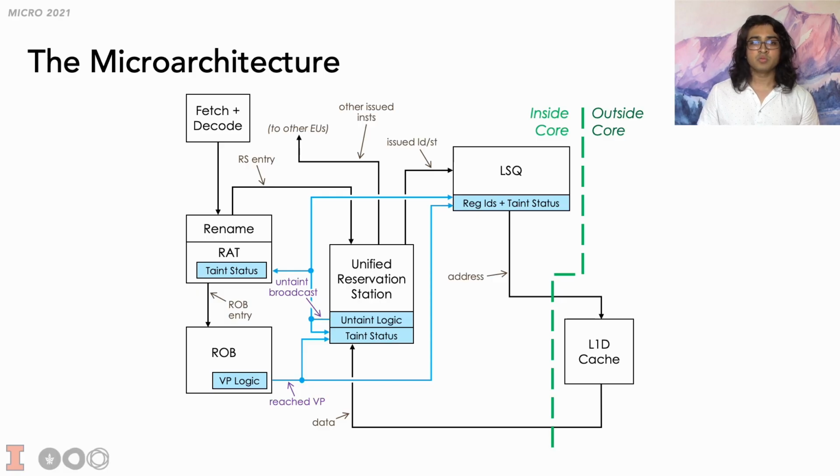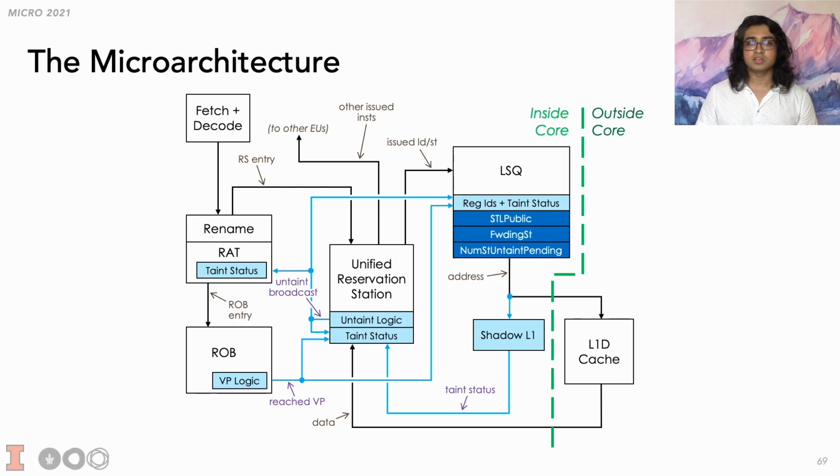Finally, we add what we call the shadow L1 to the data path. This is a structure that stores the taint status of the L1 data cache lines at a byte granularity. It's accessed in parallel with the L1 data cache, and it can piggyback off the logic used to determine cache hits and cache misses, as well as to handle eviction of cache lines. We should note that we also need to add some more logic to the load store queue to handle store to load forwarding in a sound manner. We've omitted these details from the talk for the sake of time, but they can be found in the paper.